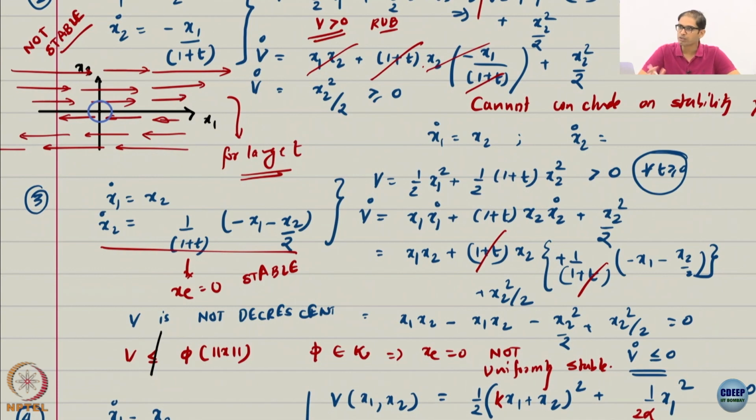It is very simple to see why things go wrong. As time becomes large, this stabilizing term, the so called PD controller, fades. If you put a PD controller on a system and after a certain time you stop the controller, you make the control 0, then the system is not going to be stable anymore.